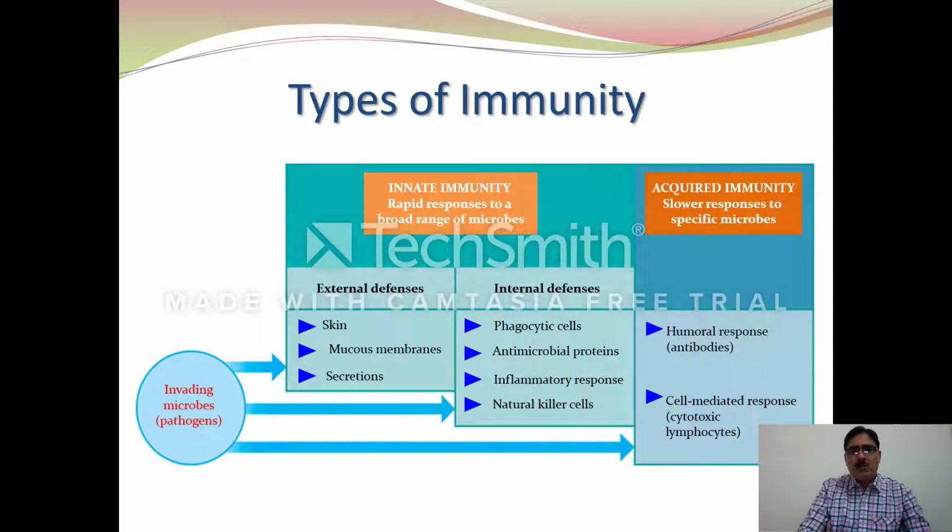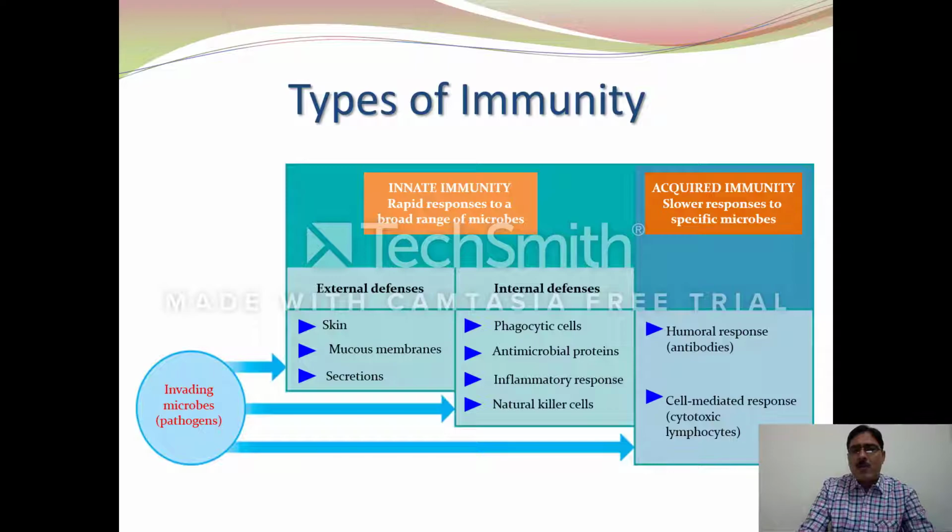Now, how these types of immunity act, we can judge by this flow chart. The invading microbes or pathogens encounter the external defense, that is the skin, mucous membranes and secretions protecting our body. Then the internal defenses like phagocytic cells, the antimicrobial proteins, the inflammatory response, and the NK cells or natural killer cells.